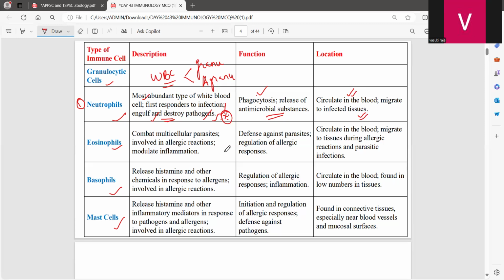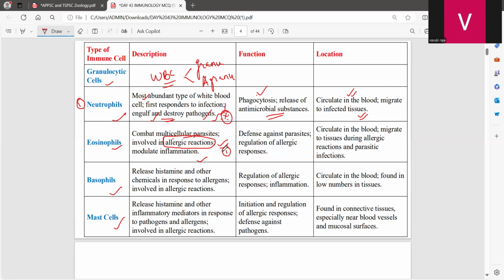Okay, and eosinophils combat the multicellular parasites, are involved in allergic reactions and modulate the inflammation. So this is an important keyword. This can be asked in your question. So which type of WBC is involved in the allergic reactions? This is the first statement they can give. And also, which type of granulocytic cells is involved in the allergic reaction? Okay, either way they can ask. So you should know that that will be the eosinophils.